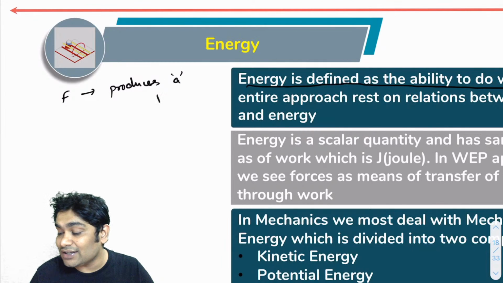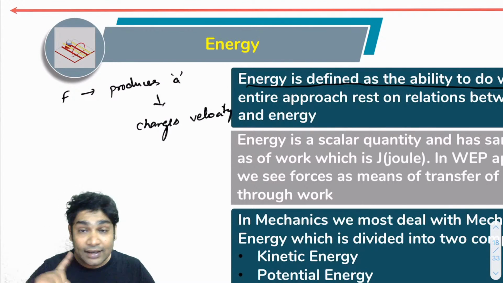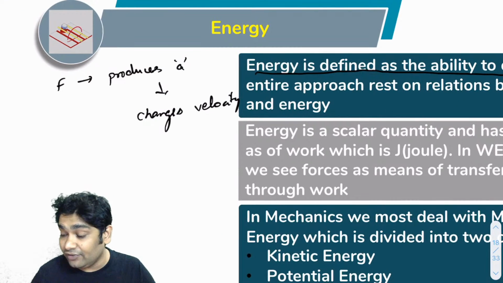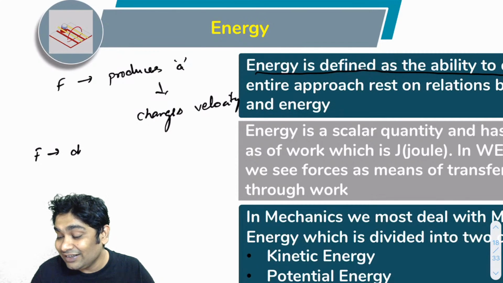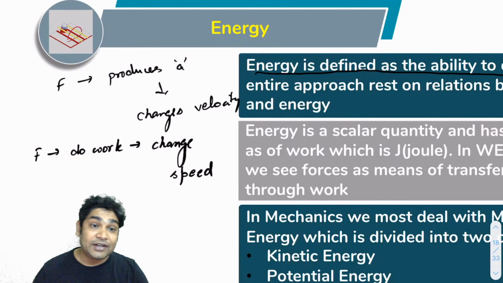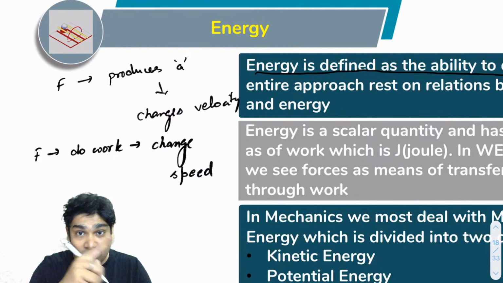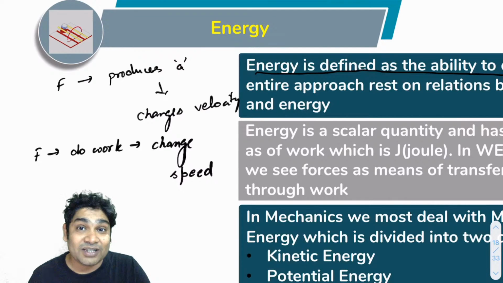What acceleration does is change velocity. Next, in the ideas of work, power, and energy, we see that if forces act on a body, they do work, and this work can change speeds. Not velocity, this work changes speeds. If f dot s was zero, then there is no change in speed. Velocity may still be changing. The direction of the velocity vector may still be changing, but the speed does not change.